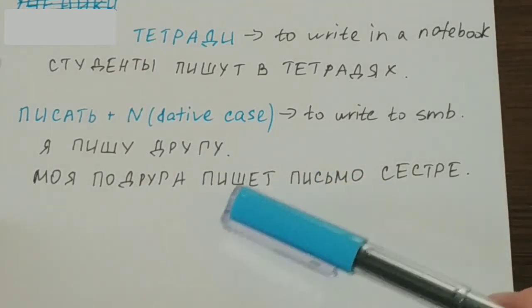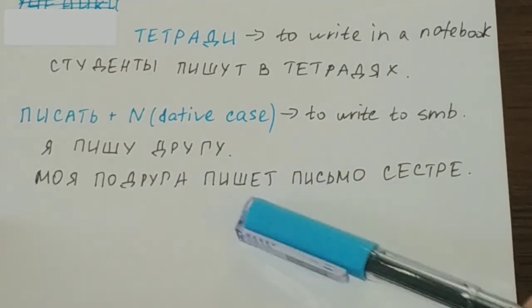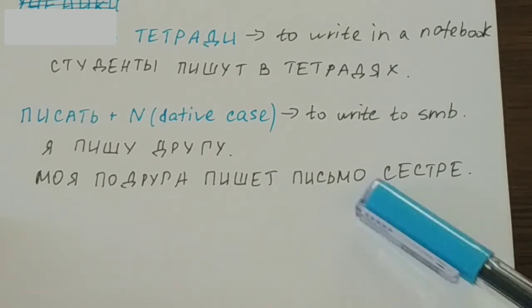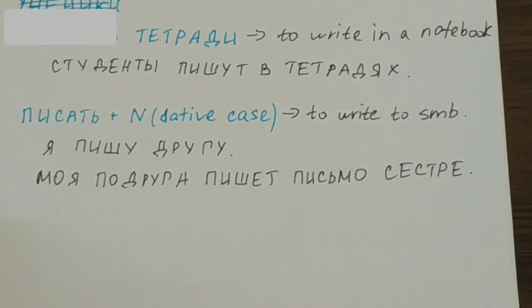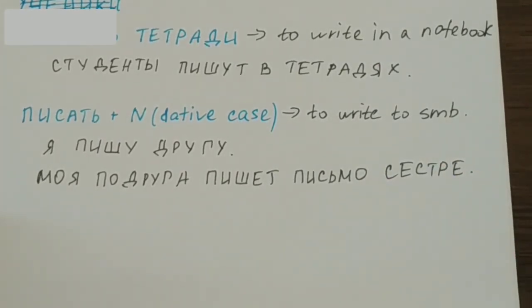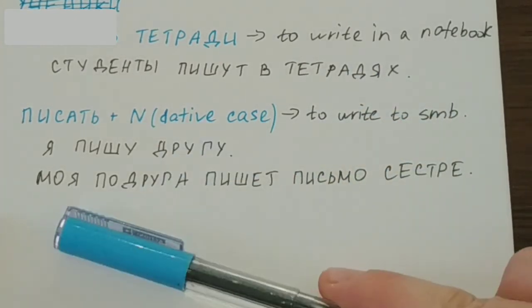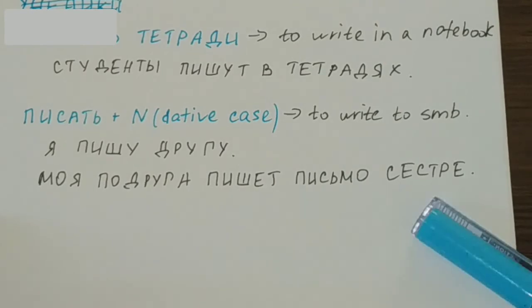Моя подруга пишет письмо сестре. So in English, we express the dative case by using the preposition to. But in Russian, you express this notion with the help of cases, in this case, with the dative case. So моя подруга пишет письмо сестре.